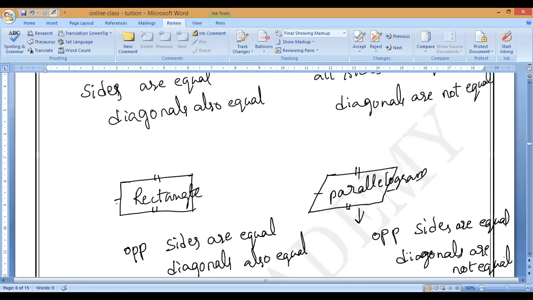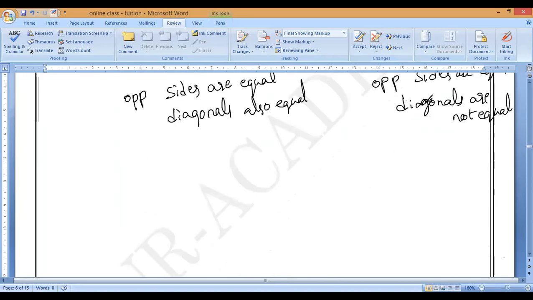Next, trapezium. What are the properties of a trapezium? All sides are not equal and opposite sides are also not equal. Only diagonals are equal. Diagonals are equal.